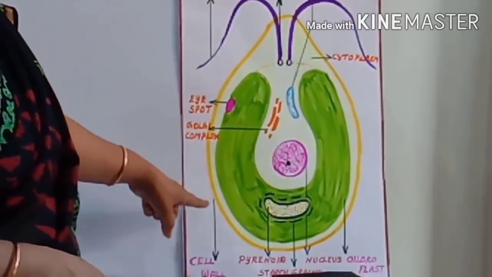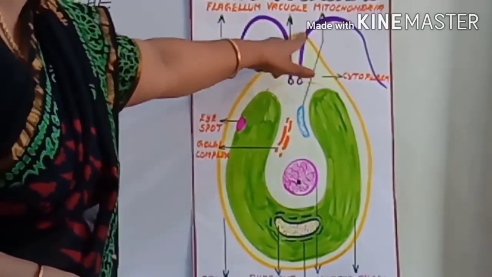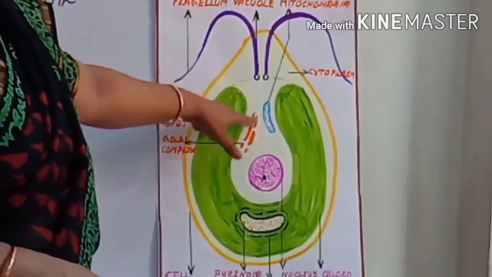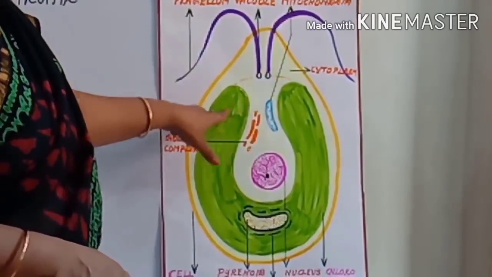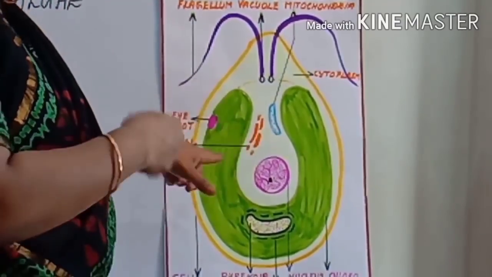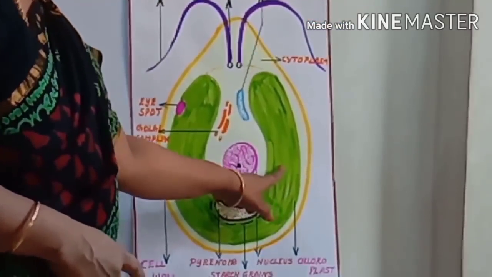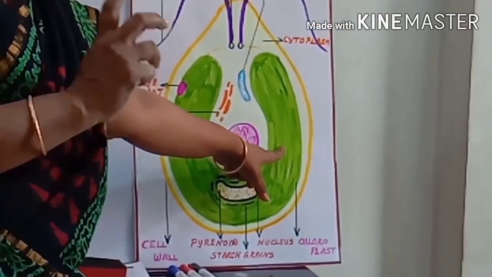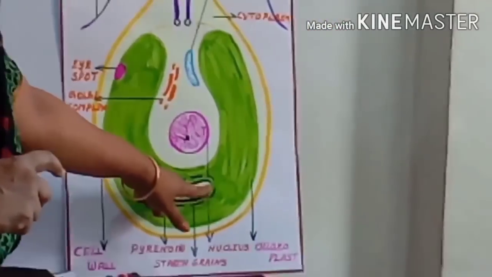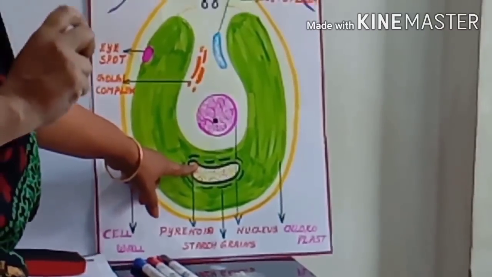See, outermost is the cellulose cell wall. The cell wall has the chemical cellulose. Okay, inner to that, the limited cytoplasm is there. But which is prominent? The green colored, cup shaped, U shaped chloroplast. Yes, this is the chloroplast, the green cup shaped chloroplast. That is the peculiar feature of Chlamydomonas. And this is the pyrenoid region. In this pyrenoid region only, they store the food.